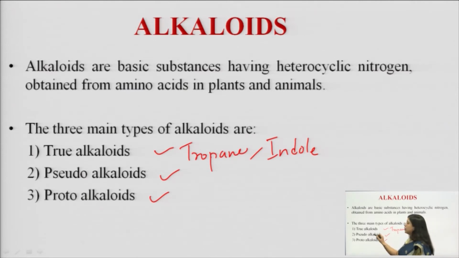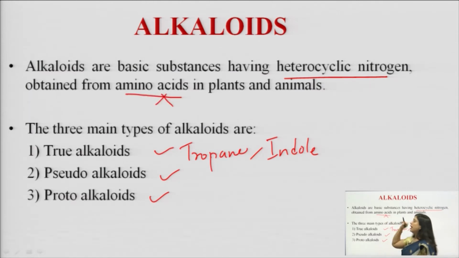When we talk of pseudo alkaloids, pseudo means that it is not following the true version, so it is not following the definition as it is. In pseudo alkaloids there is a heterocyclic nitrogen, but the precursors are not amino acids.